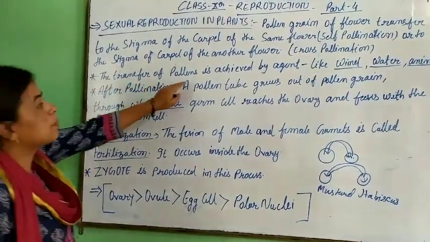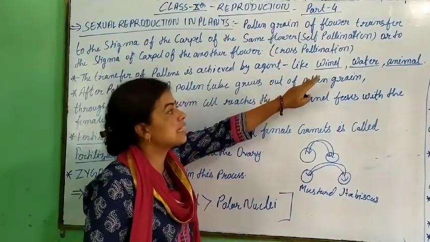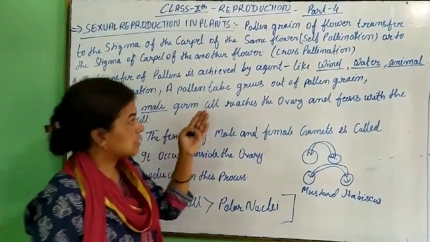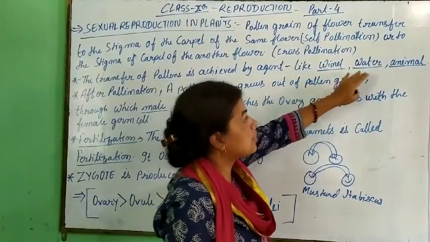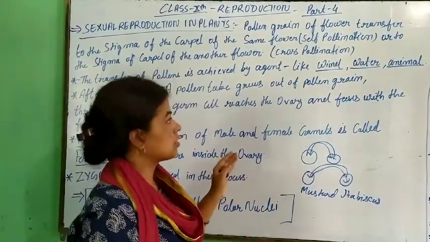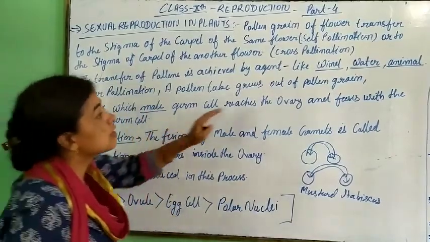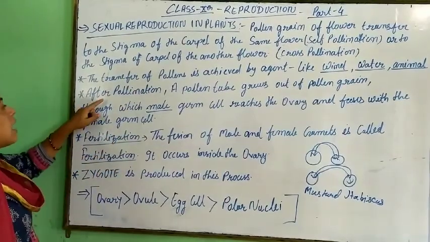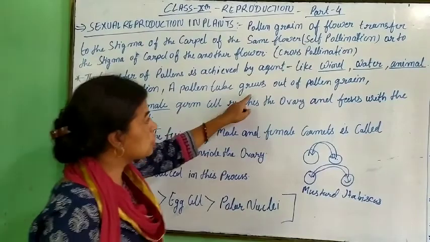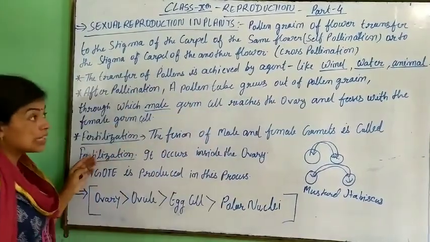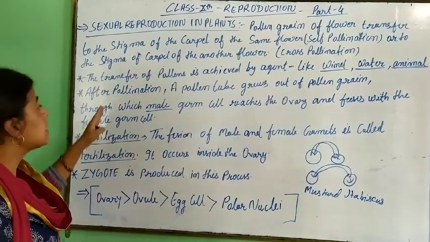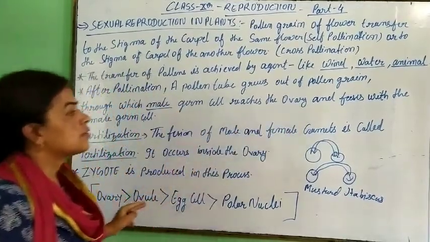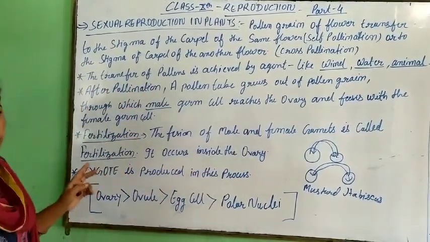Let's see, the transfer of pollen is achieved by agents like wind, water and animals. Wind, water and animals are the agents of pollination. After pollination, a pollen tube grows out of the pollen grain. When wind, water or animals transfer the pollen, the tube carries the male germ cell, reaches the ovary and fuses with the female germ cell.